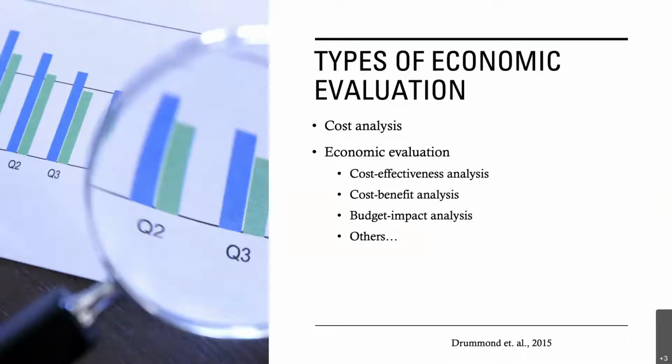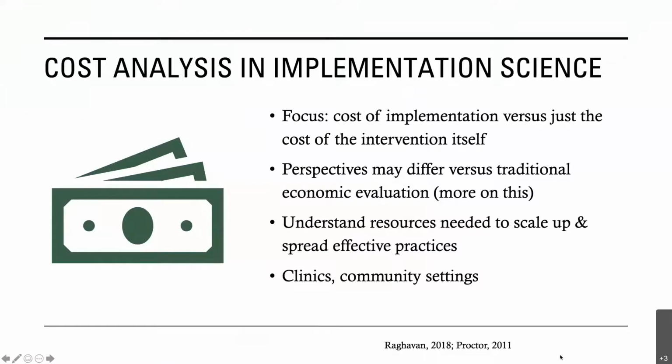Economic evaluation, according to Drummond, is about determining whether an intervention is an efficient use of resources and can be defined as the comparative analysis of alternative courses of action in terms of both their costs and consequences. And this can include cost effectiveness analysis, cost benefit analysis, and budget impact analysis. Today, we will focus primarily on cost analysis and implementation science, including costing implementation strategies, and we'll touch briefly on budget impact analysis.